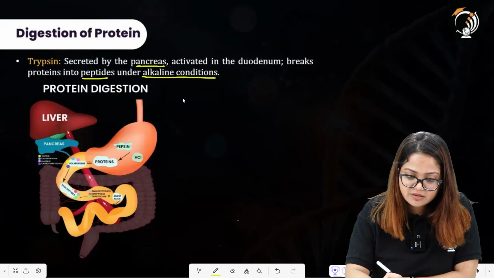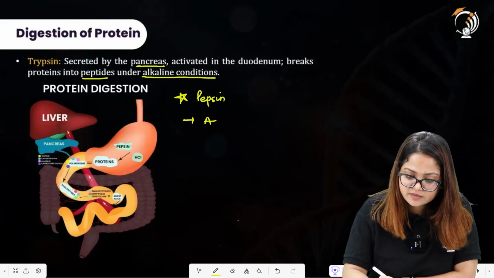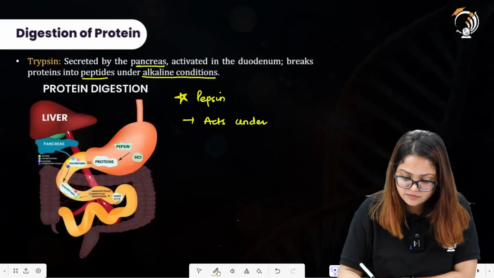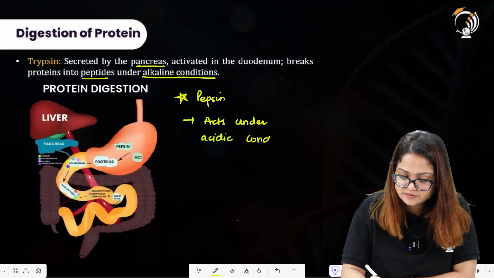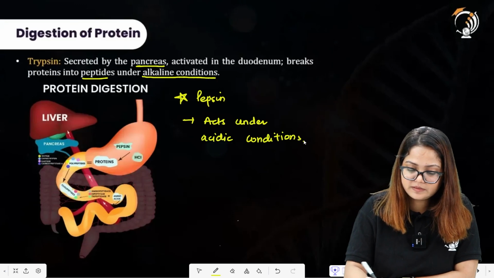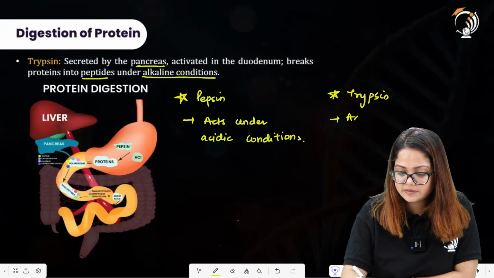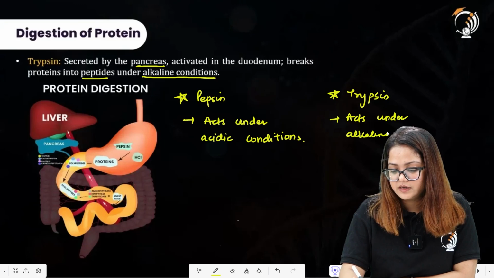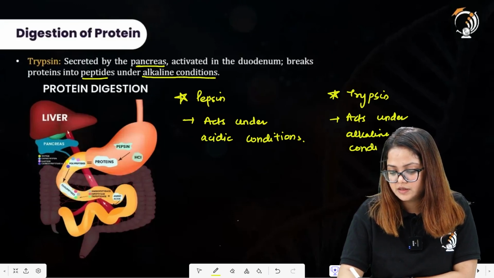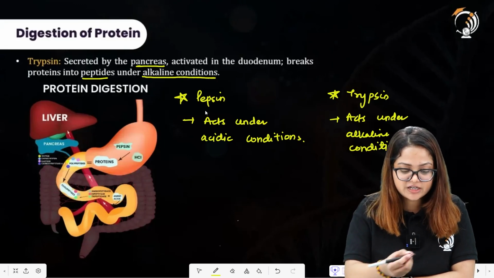So one difference can be made out from these statements: pepsin acts under acidic conditions and trypsin acts under alkaline conditions. But both act on the substrate, proteins.